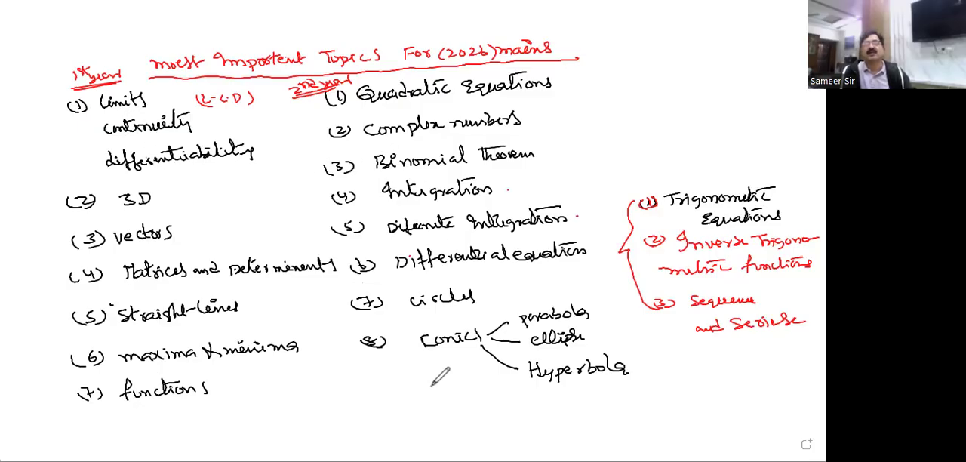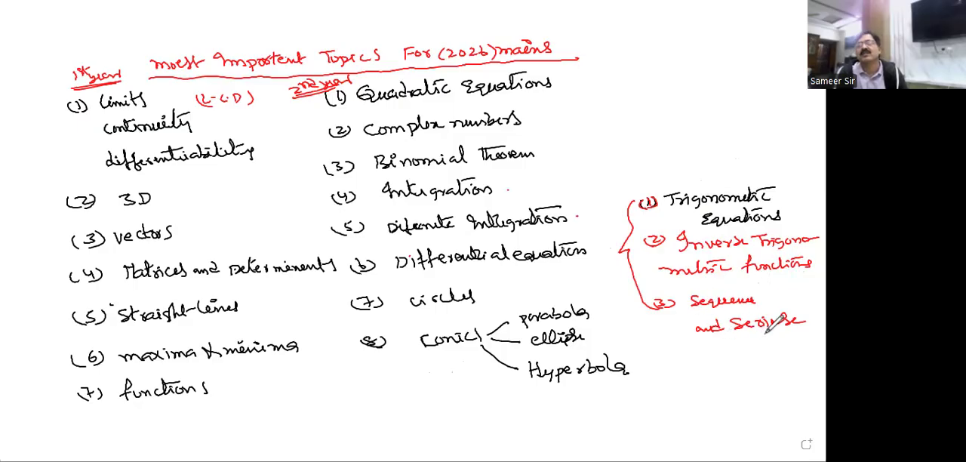Individually, these are 7 and these are 8 topics. So in detail, I wrote clearly what is meant by LCD and what is meant by conics. If you concentrate only on these topics, that is more than enough for getting better marks in mains. If you have some time left, then you can go for these 3 topics also. 2 topics of trigonometry I selected: trigonometric equations and inverse trigonometric functions.